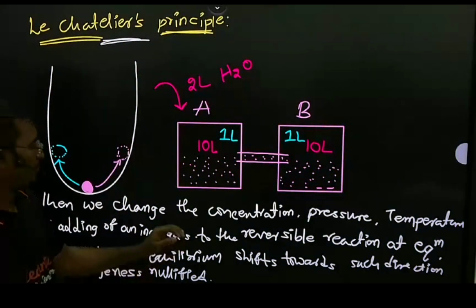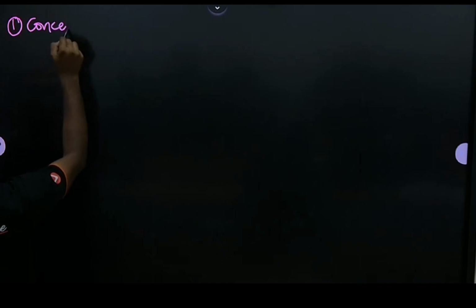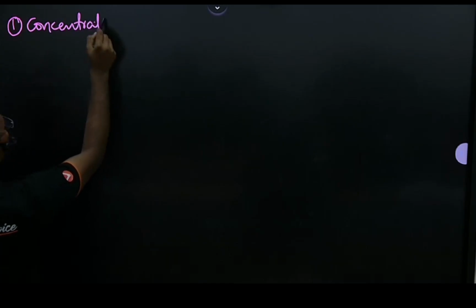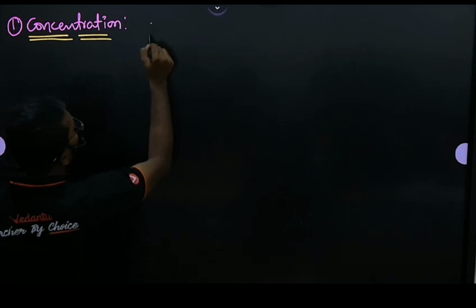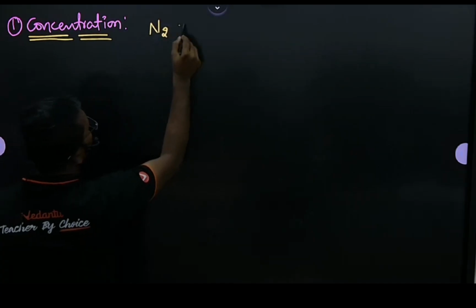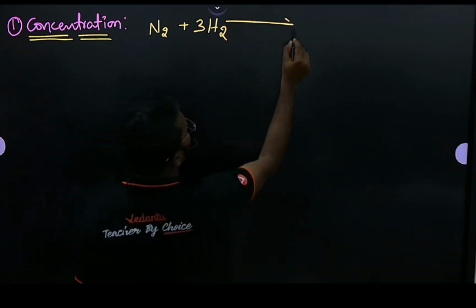Okay, so first we are going to discuss one by one the factors affecting the equilibrium system. So first one I am going to discuss is concentration. Okay, so for this concentration, see here, I have a reaction. Do you know the formation of ammonia?